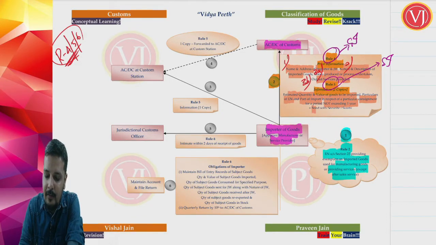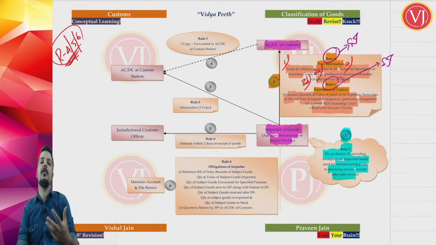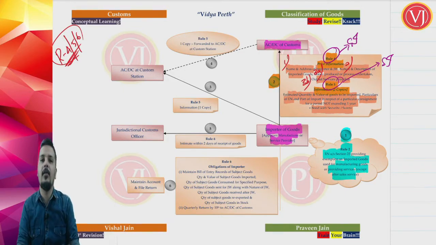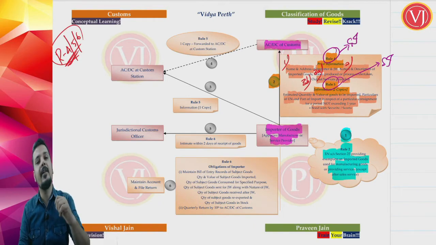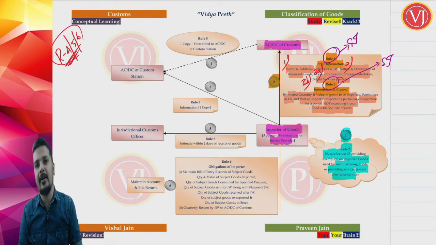Plus he is going to give a bond along with surety or security. Why, friends, is he going to give a bond along with surety or security? Friends, he is promising that he is going to use the fabric for manufacturing military uniforms. If he is fulfilling his promise, no worries. He has paid lesser duty, government is happy. But if he is not fulfilling his promise, he has to pay the differential duty with interest. And that is the reason he has to give a bond, and bond is always along with surety or security.